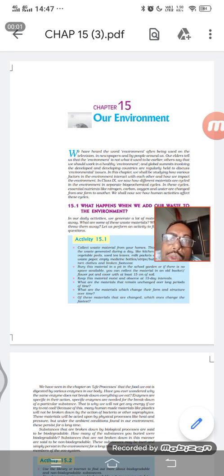Now we will move to chapter number 15. It is a less difficult chapter. Last week I gave some questions which were previously asked in some of the CBSE 10th standard examinations. So kindly find out the answers yourself. I have the answers with me, but I want you to read the textbook and come up with some answers. If you are finding any difficulties, let me know. I will support you to find the answers.